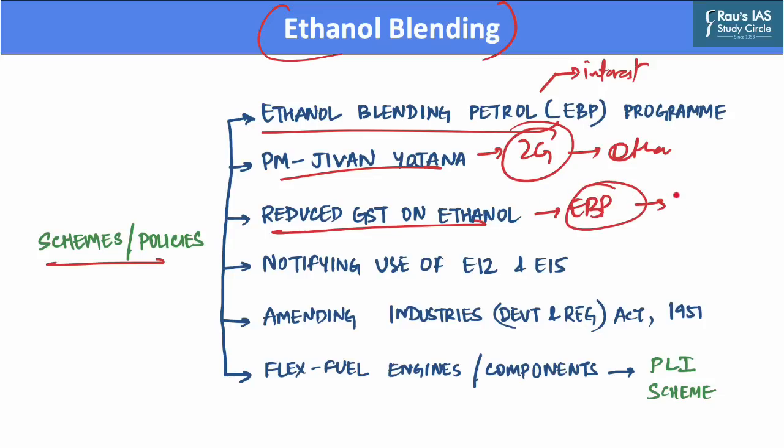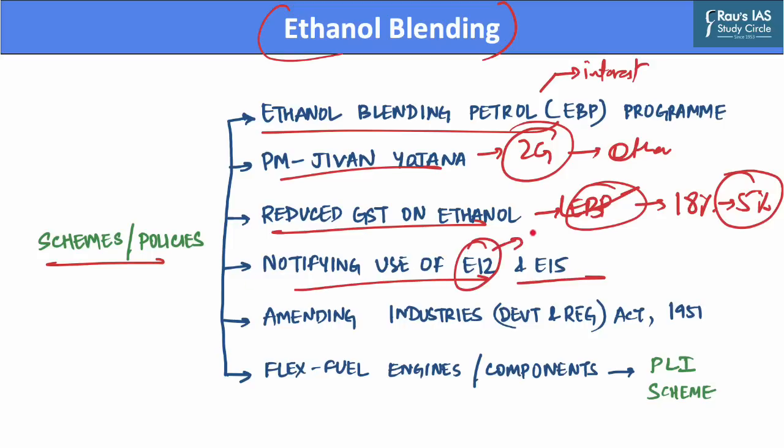The government has reduced GST from 18 to 5% on ethanol for the EBP program. Further, the government has also notified the use of E12 and E15 fuels, wherein E12 envisages 12% ethanol, whereas E15 envisages 15% ethanol blending with petrol.